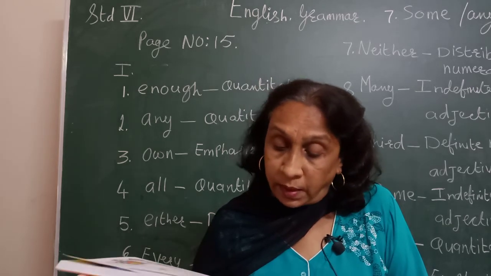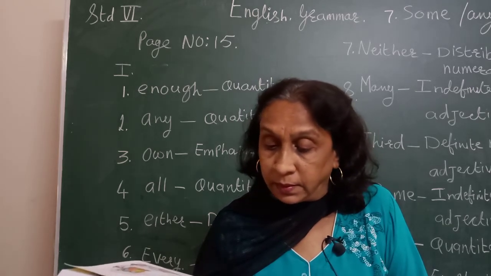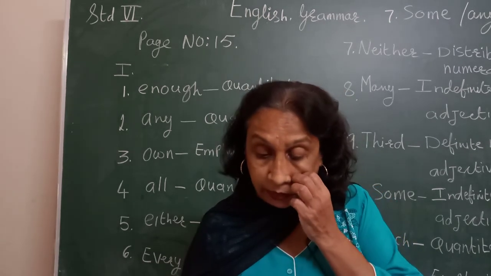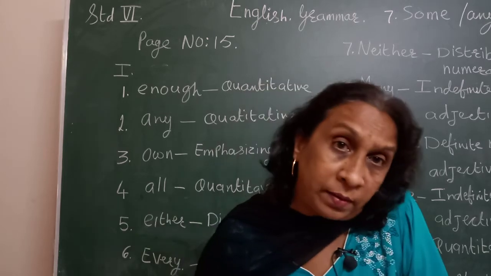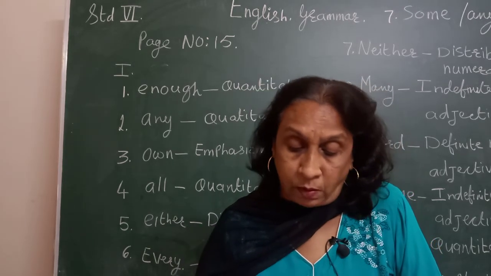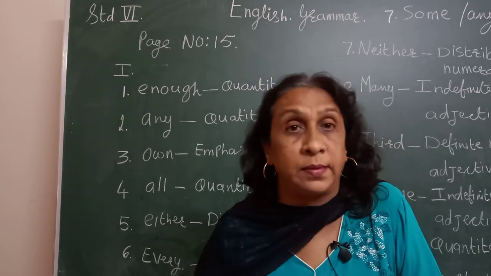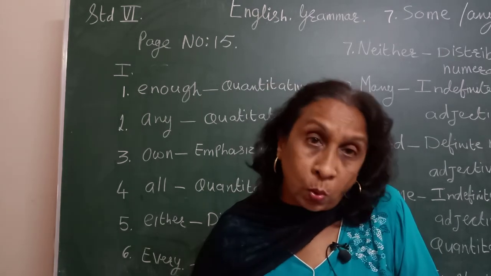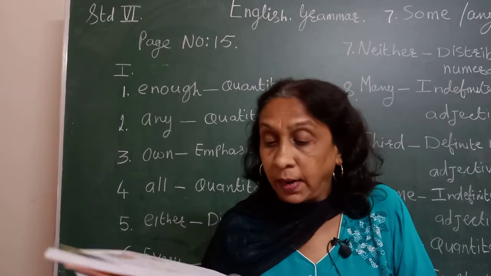Okay. 9th one, he takes dash interest in studies. Here also you can write two adjectives. He takes no interest in studies, or he takes little interest in studies. Both you can write. He takes no, give oblique sign and write little.